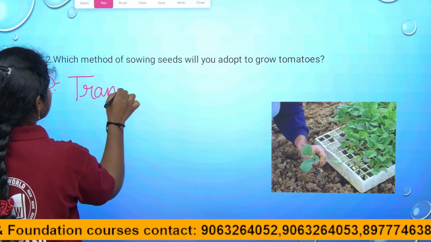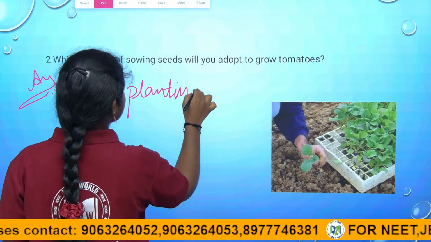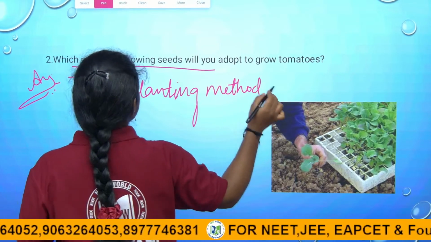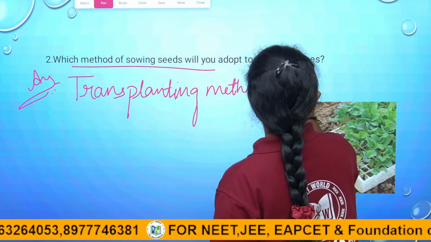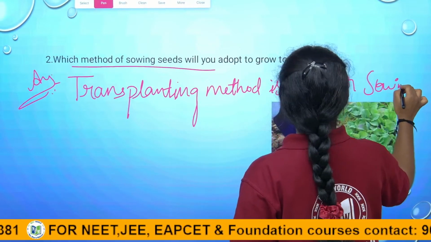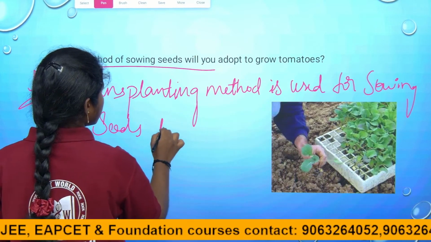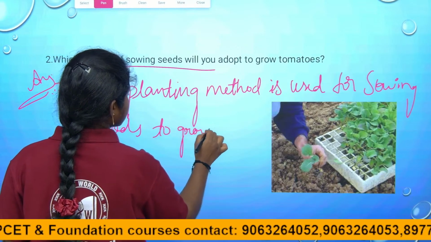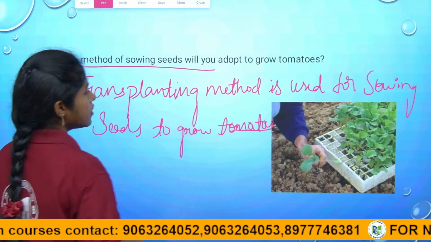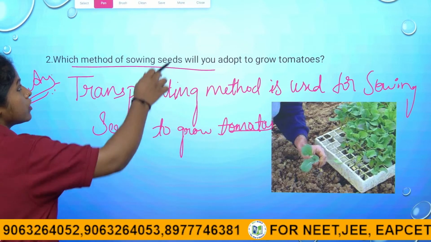Transplanting is the method used for sowing of seeds to grow tomatoes and other plants like onion, chili and brinjal. So, children, this is the answer to the second question. I hope you are clear about this question.